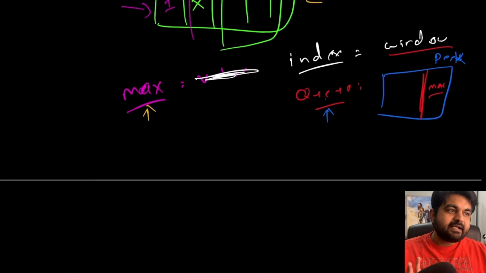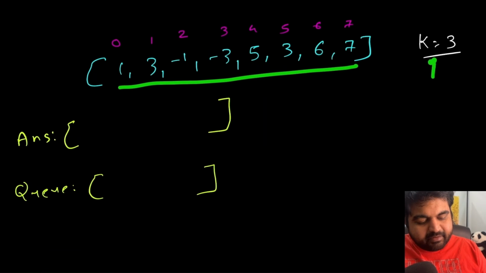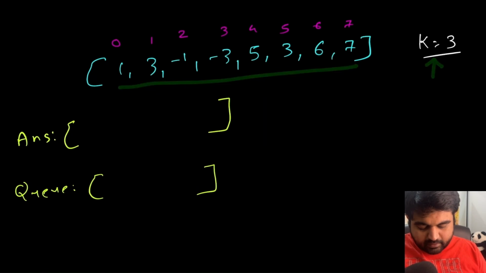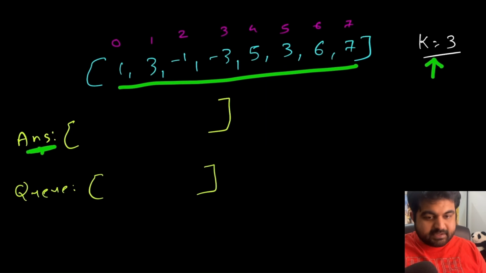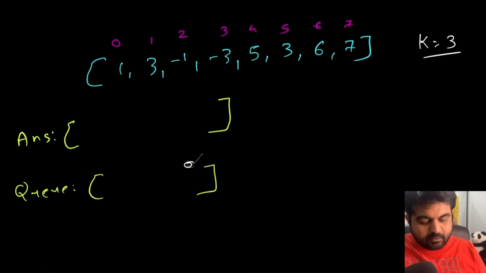So let's understand the approach I am suggesting. The logic is quite simple. Let's quickly take one example. Let's say that this is the given input that we are dealing with, and we are given that the value k is equal to 3. Now I have created an array to store our answer, and I have also created a queue where we are going to store all the values of the given current window in descending order, and we are going to maintain the maximum value as the very first element inside the queue. That is going to help us out a lot.